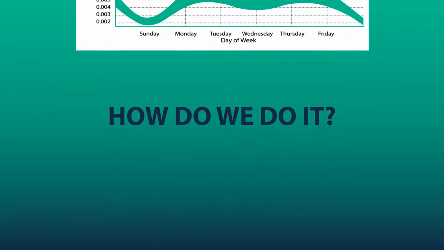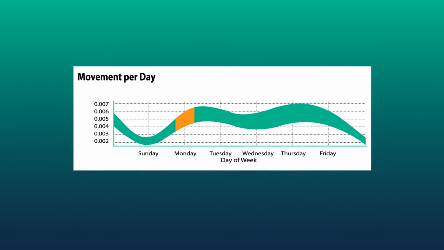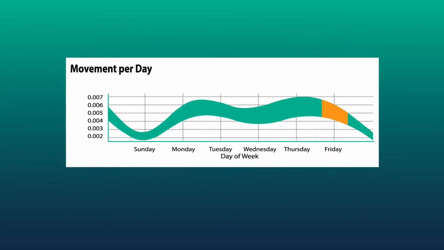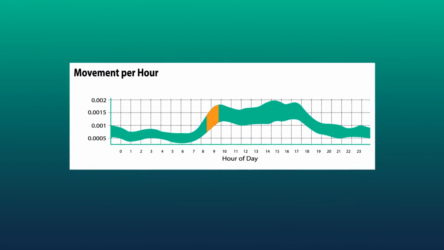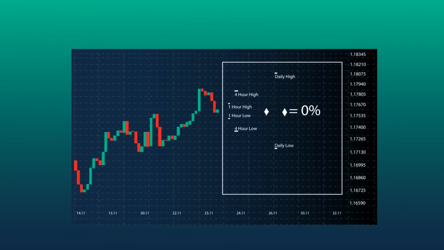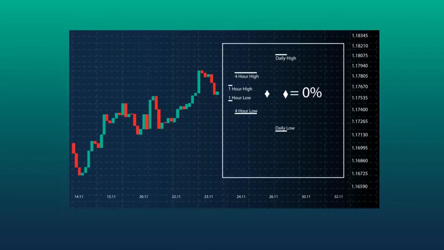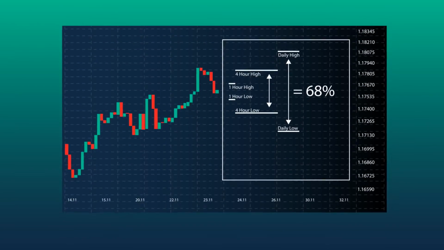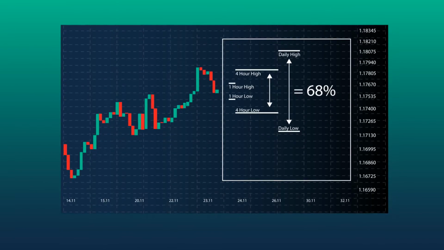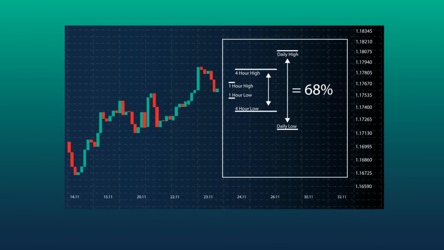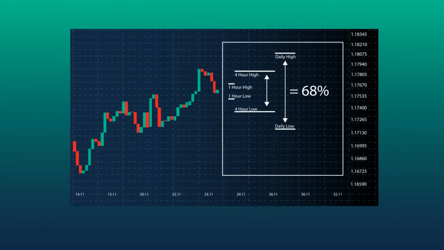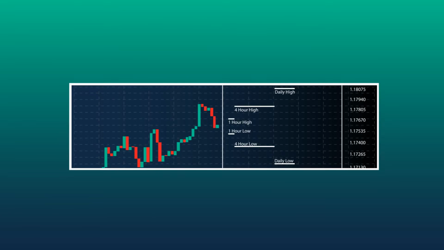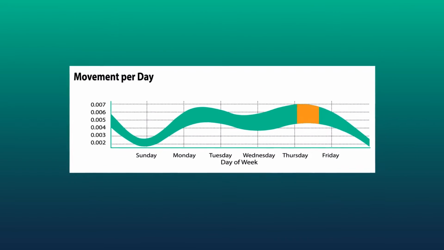Using over 6 months of historical data, we forecast the future volatility of any instrument based on past volatility for every day of the week and every hour of the day. These predictions are based on standard deviation and show that the probability of the price staying within the expected range is 68% or 1 standard deviation. We also provide a forward-looking price range movement analysis with insight into potential movements for the next 1, 4, and 24 hours.